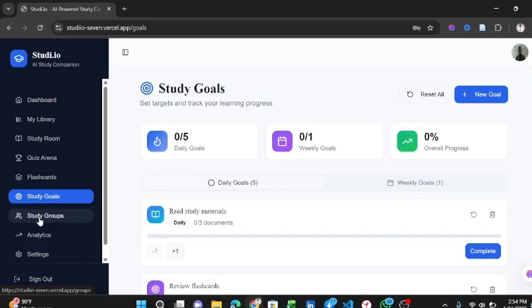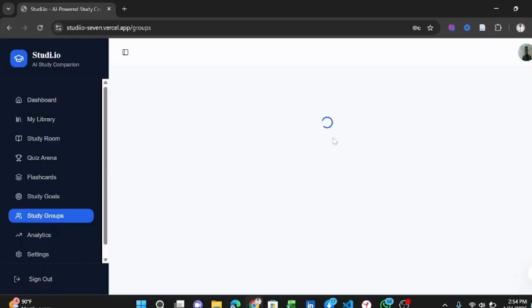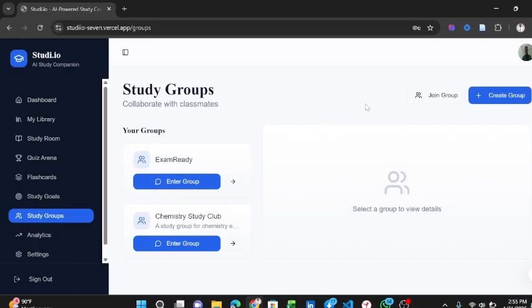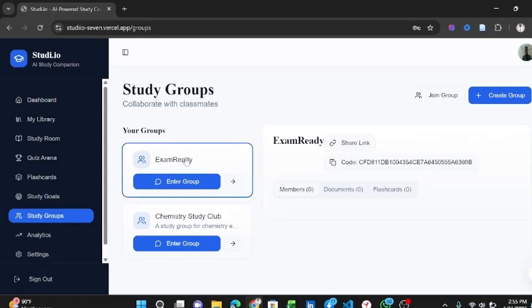Now, the next feature is the study groups. The study groups allow students to collaborate with their peers, with their classmates. It ensures that students come together and challenge one another. They ask questions from one another. They share their notes, their lecture materials, and so on. For instance, these are the study groups that I have created. Now, each study group is assigned its own share link and a code. If I share this link with my colleague, they will have access to the groups.